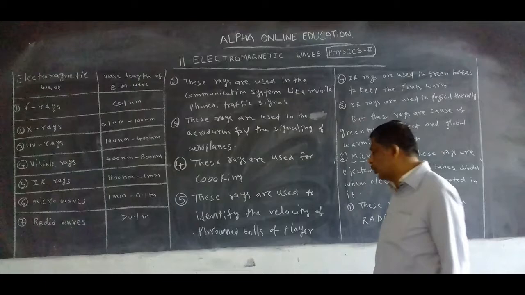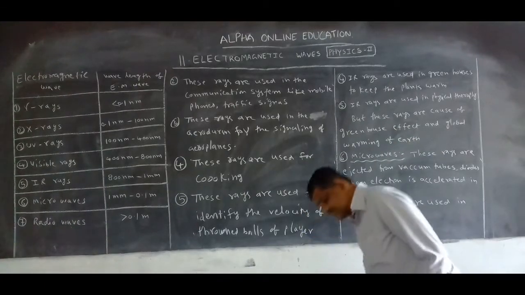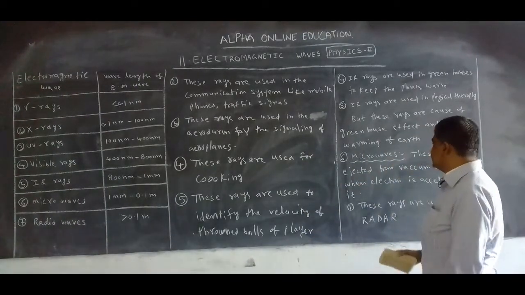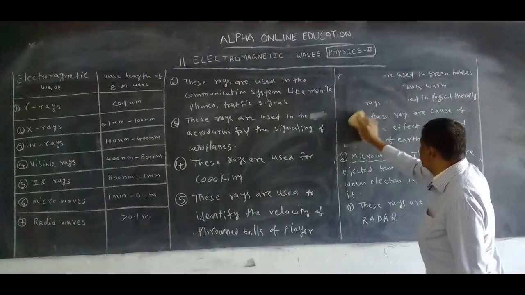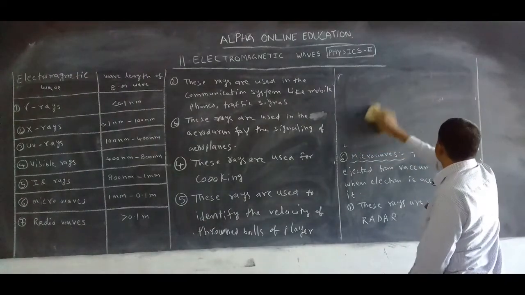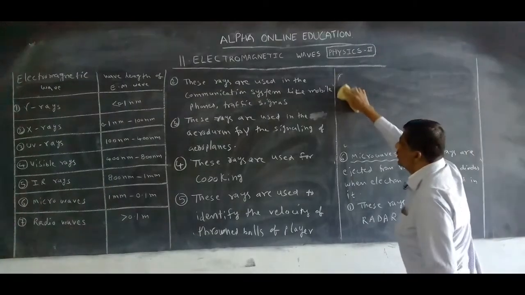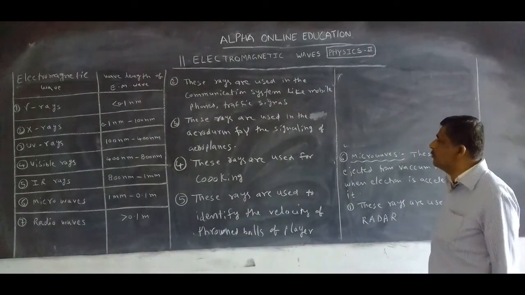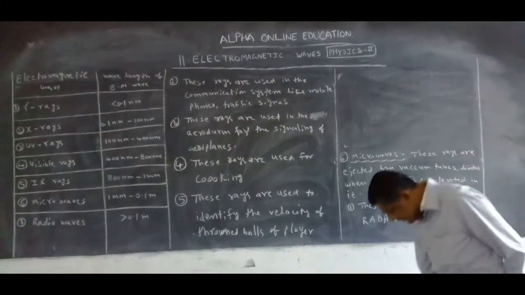The balls thrown by the player are also identified. This is about the microwaves. Okay, microwaves are used in communication systems like mobile phones and traffic signals.